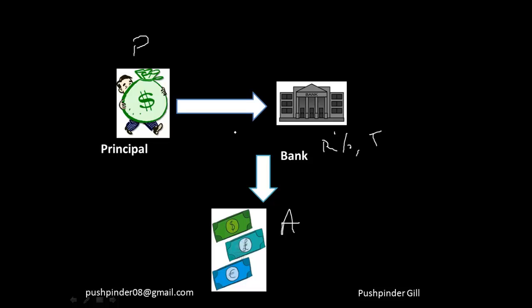You have some money, you deposit it into a bank, the bank gives you R% rate of returns, and you keep the money for this many years. In the end you get this much amount back. So I hope every point is clear. Now let's elaborate on each of the points and study them. The first point that we're going to study is the rate.